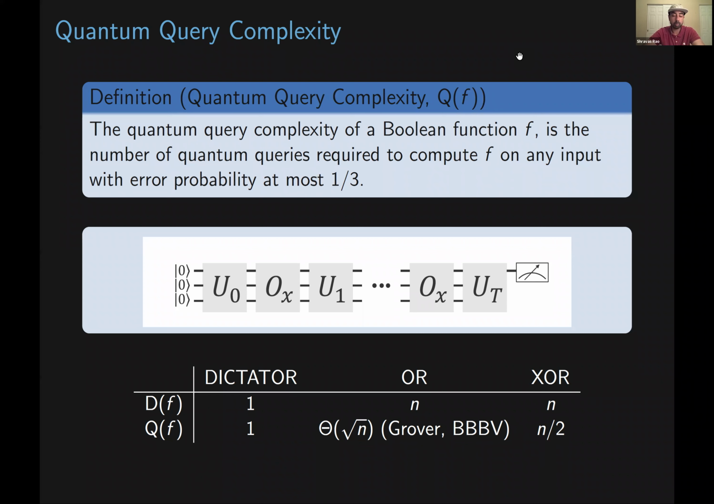Again, we can ask ourselves, what is the quantum query complexity of these example Boolean functions? In the case of the dictator, it's going to be the same as the deterministic query complexity, which is 1. With XOR, you can do a little bit better than n queries. In the quantum setting, you can compute XOR with n over 2 quantum queries. With OR, you can do significantly better. You can compute OR with about theta of square root of n quantum queries. The algorithm that does this is Grover's algorithm, which searches for a 1 in the input.